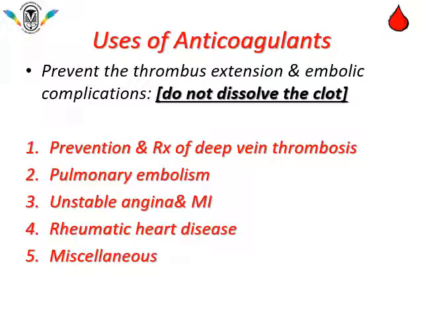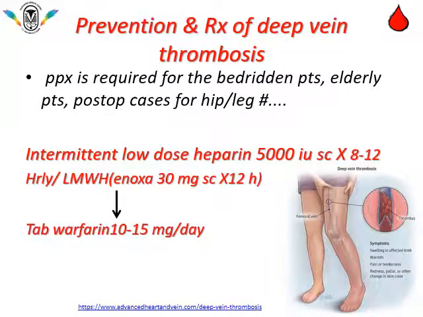So the uses of anticoagulant will be, first and foremost, prevention and treatment of deep vein thrombosis, pulmonary embolism, unstable angina and myocardial infarction. Actually, in these cases, antiplatelet agents would be more useful, but sometimes combination therapy is also required in the rheumatic heart disease and miscellaneous. Let us see in short all uses of anticoagulants.